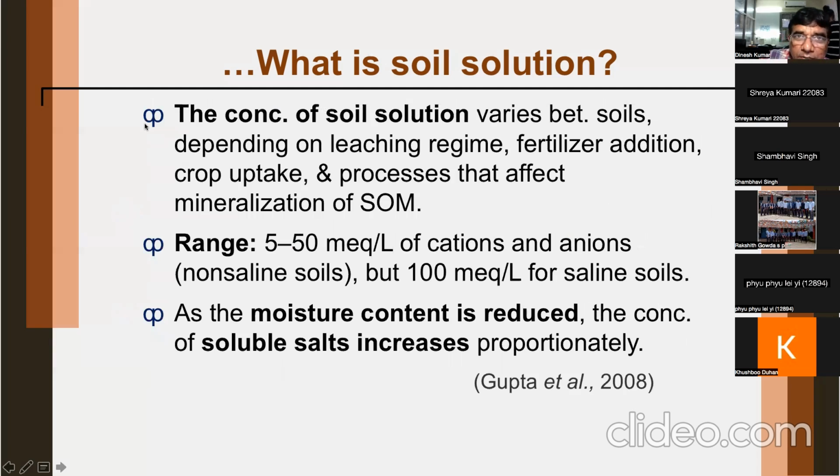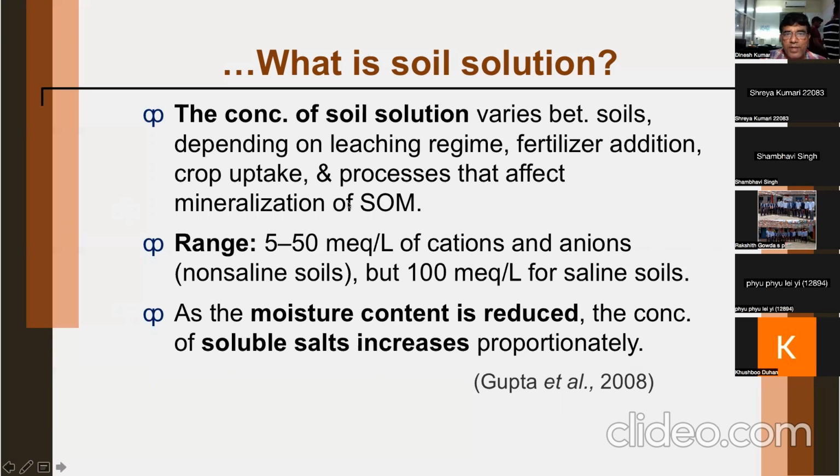And why are we extracting it? We can know the nutrient levels, we can know what the solutes are, and we can know the concentration of different nutrients in the soil solution. The concentration of soil solution varies between soils, depending on leaching regime, fertilizer addition, crop uptake, and processes that affect mineralization of soil organic matter. So there are a number of factors that will affect how concentrated a soil solution is, whether it is much diluted or much concentrated.